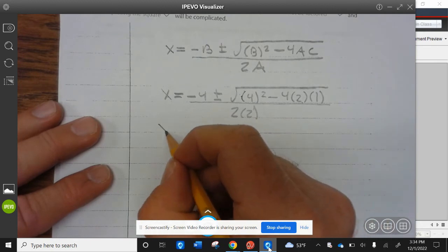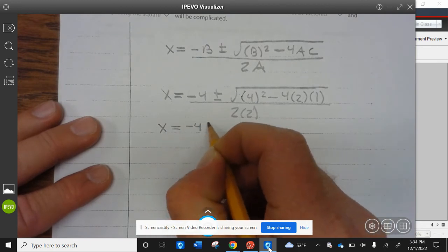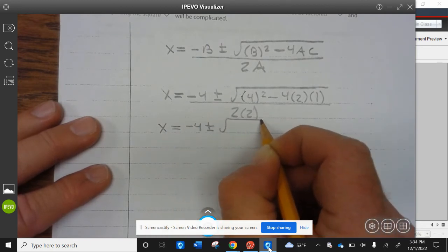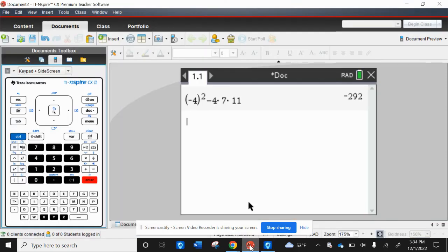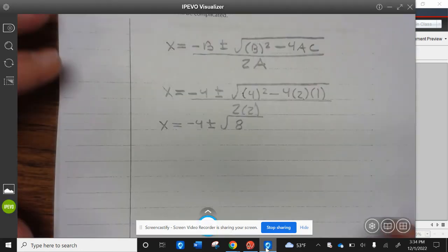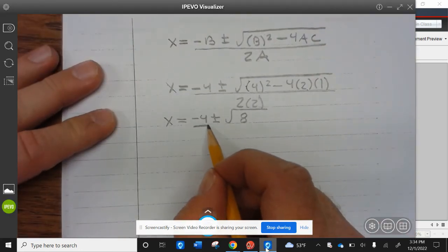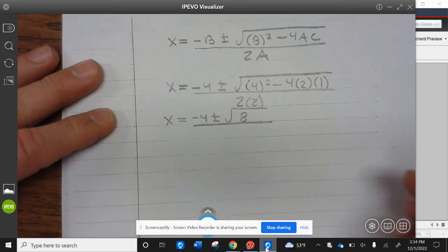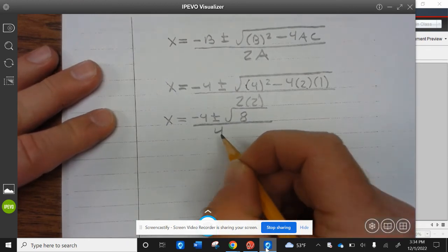So let's go ahead and put the discriminant in. So 4 squared minus 4 times 2 times 1 is 8, divided by 2 times 2 is 4.